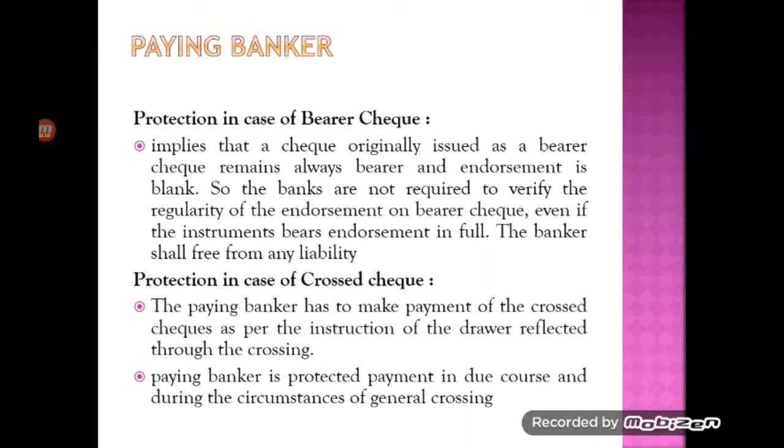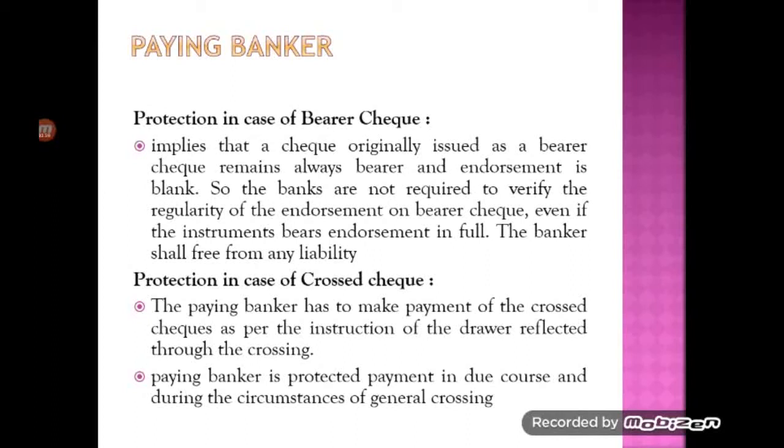The third type of protection is protection in case of crossed check. The meaning of crossing of the check is that we draw two parallel transverse lines across the left side of the face of the check, with or without the words account payee, etc. That is what is called a crossed check.